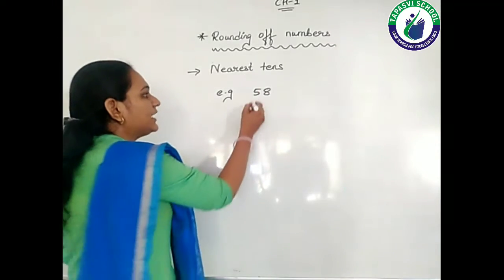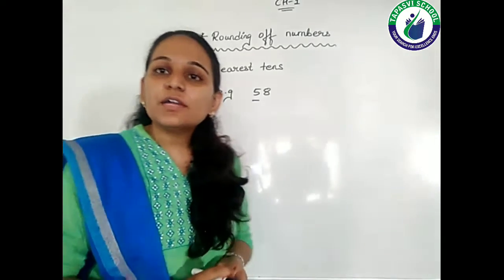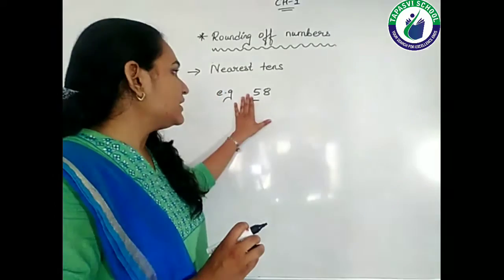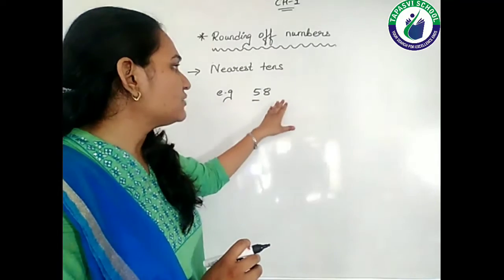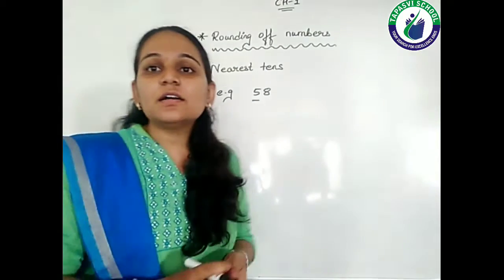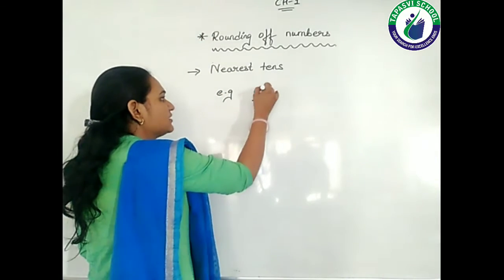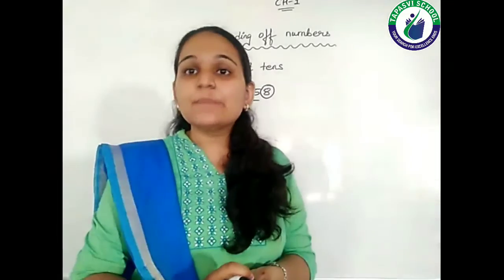So I will put an underline below this 5. Now if I want to do the estimation to the nearest tens, the digit on the right side is going to help me do the rounding off. That means the ones place digit, 8, will help me in the rounding off.